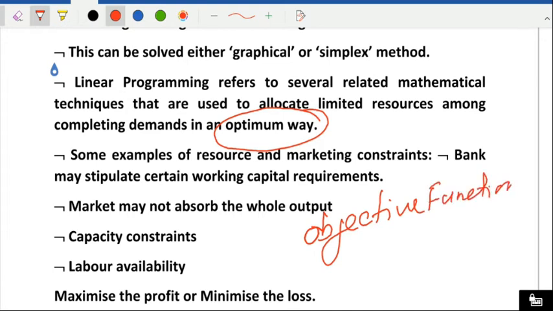In the banking sector and finance sector, our objective function becomes the profit. For manufacturing factories, the objective function is to maximize profit. So how can linear programming be used?